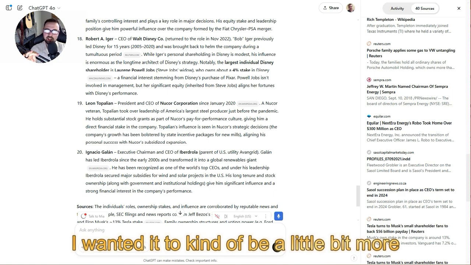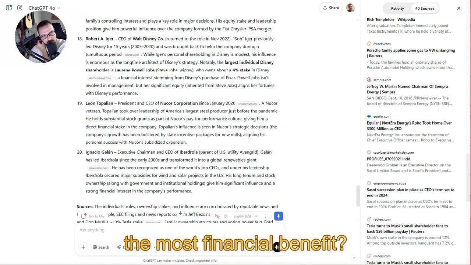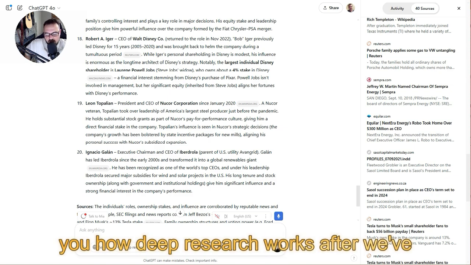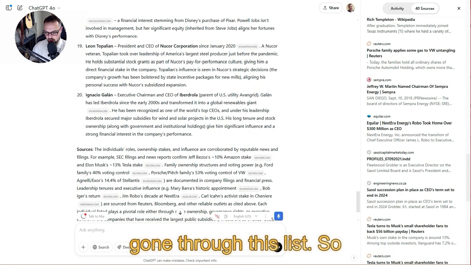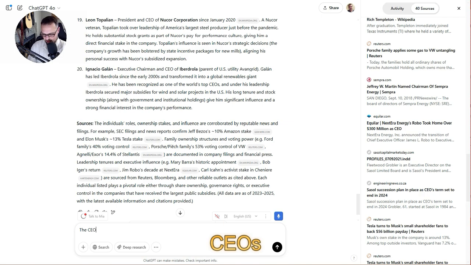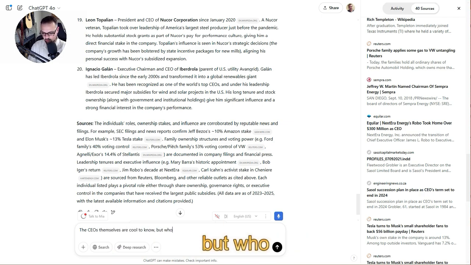I wanted it to be a little bit more interesting than just the CEOs because CEOs aside, that's great. However, who actually has the most financial benefit in that? And that's where I'm going to show you how deep research works after we've gone through this list. So the CEOs themselves are cool to know, but who other than the CEOs?